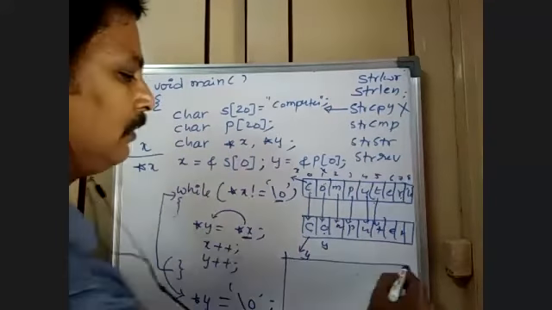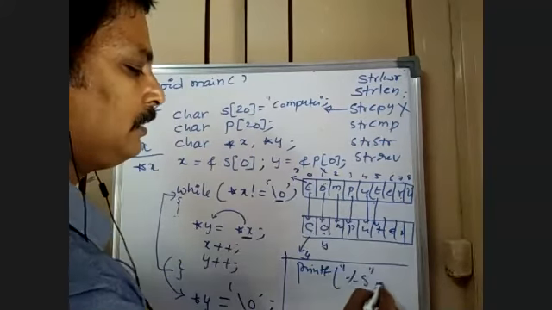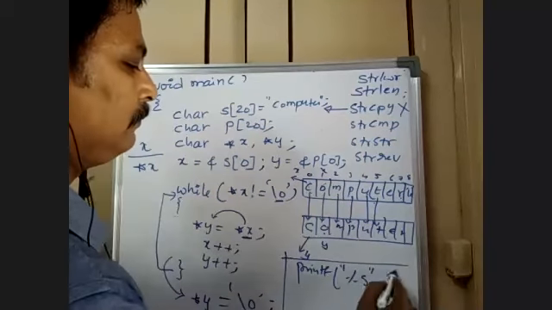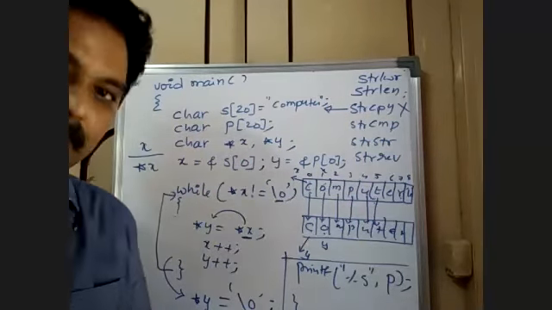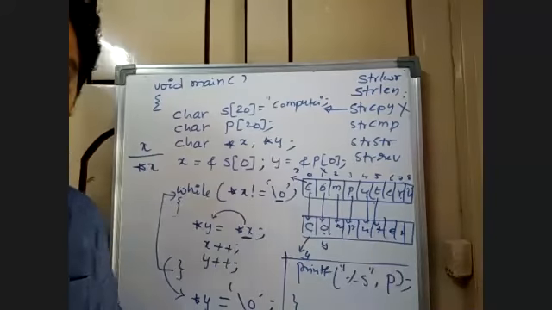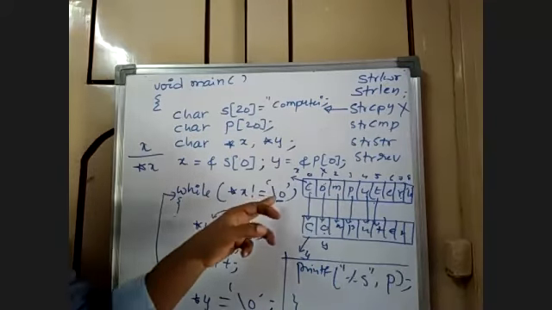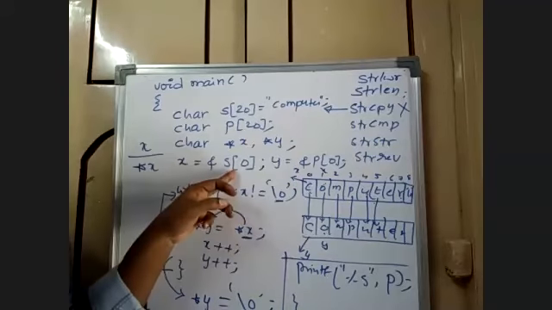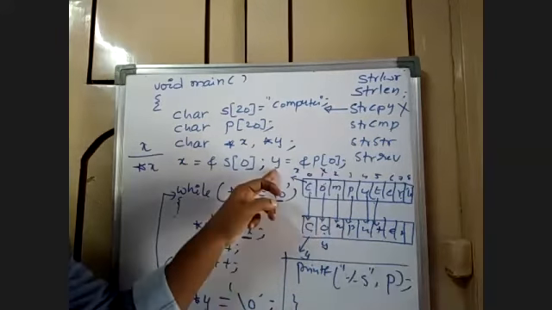Here I am writing printf percentage s, y. That's it. See this? You have taken the base address, the starting address of the first string into x, and the starting address of the second string into y.